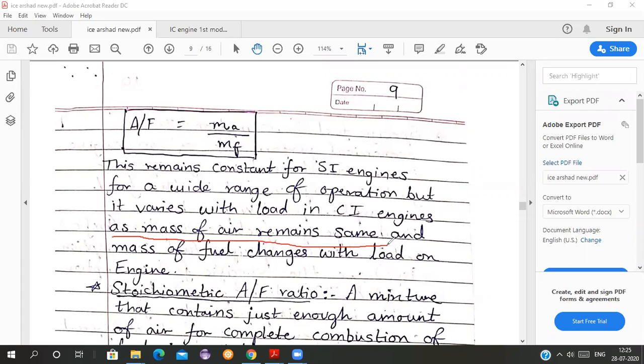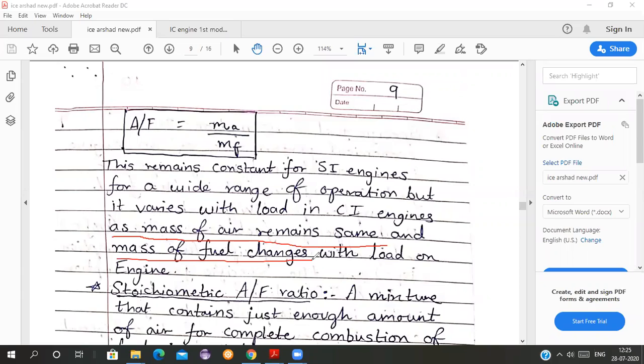But the mass of fuel is changing. How much fuel you put inside the combustion chamber decides how much power you get. In idling condition you don't require much power. But when you are starting the engine from rest, you have to overcome its inertia, so you require more fuel, and more fuel is inserted inside the engine.